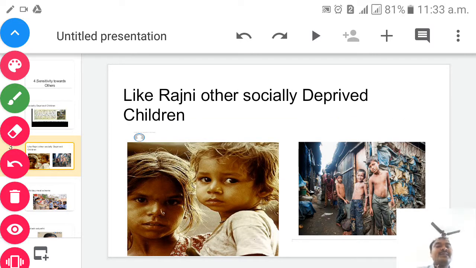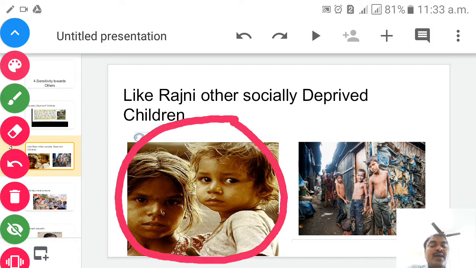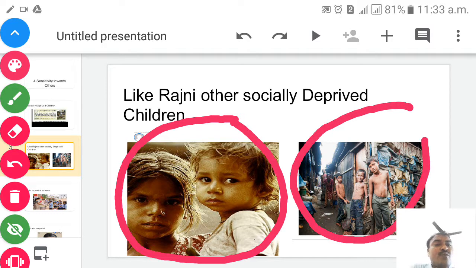Yes, you can see, children, here like Rajni, other socially deprived children. You can see, children, here I will show you now. This is also like Rajni. You can see how they are wearing dirty clothes. They are nothing but socially deprived children. On the right side, children, you can see this group of boys looking for help from other people. So this also comes under the socially deprived children.